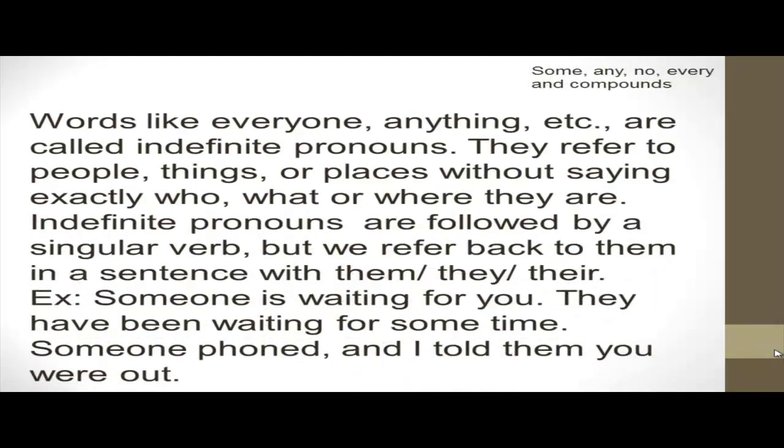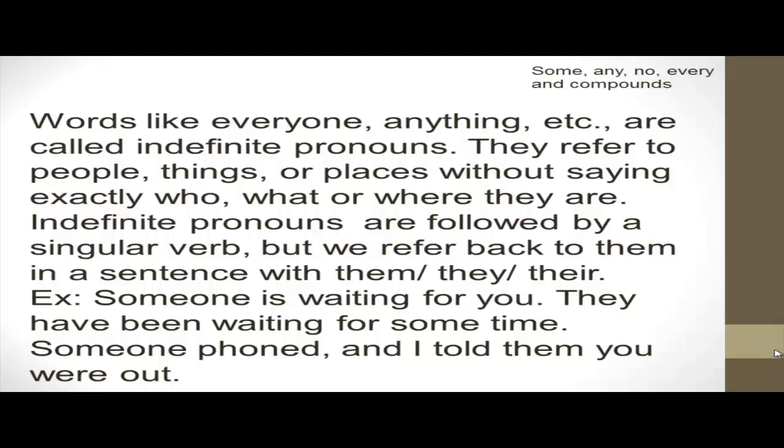Okay, we have some words like everyone, anything, something, and so on. They are called indefinite pronouns. They refer to people, things, or places without saying exactly who or what or where they are. Indefinite pronouns are followed by a singular verb, but we refer back to them in a sentence with them, they, and their. What does it mean? It means that the indefinite pronouns like someone, something, anyone, anything, somewhere, anywhere, and so on, are followed by a singular verb.